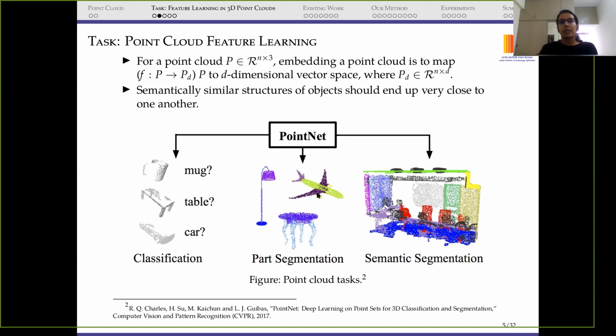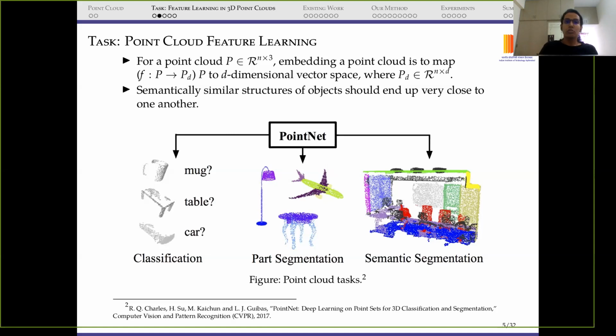So why are they of the same color? Because both the wings represent the same meaning. They are telling us that both of them are wings and their meaning is the same. So they are semantically similar parts. What we want is for the embeddings of these points for the wings to be close to each other in the feature space. You can imagine that in 3D space, both the wings are far from each other, but they should be closer in the feature space. So that's the main goal.